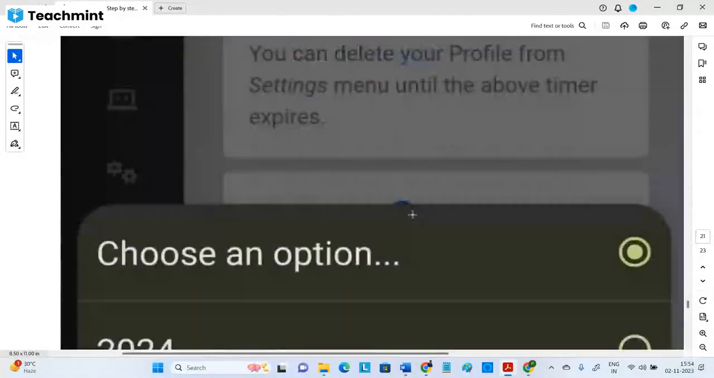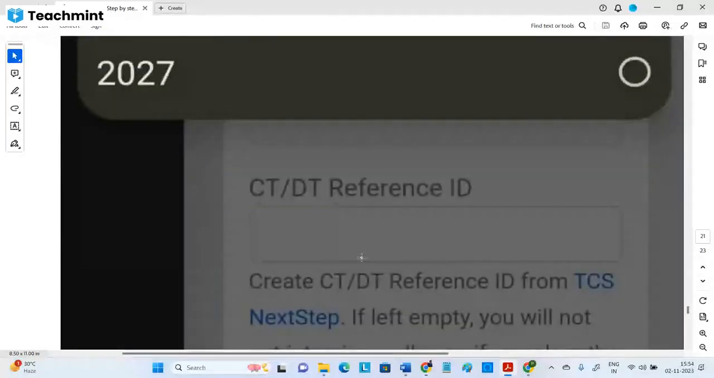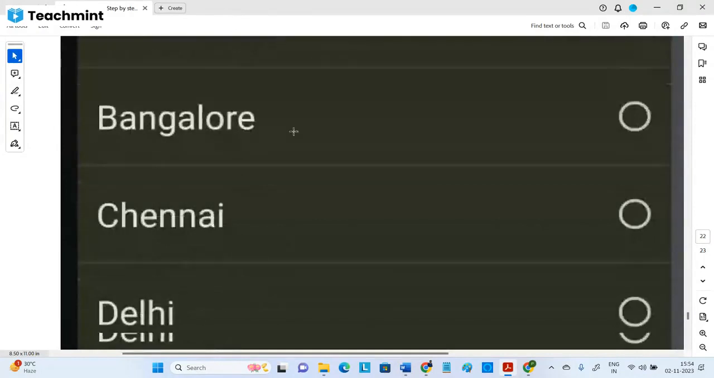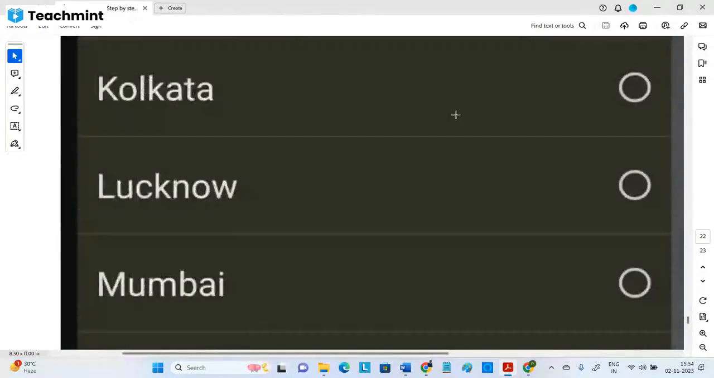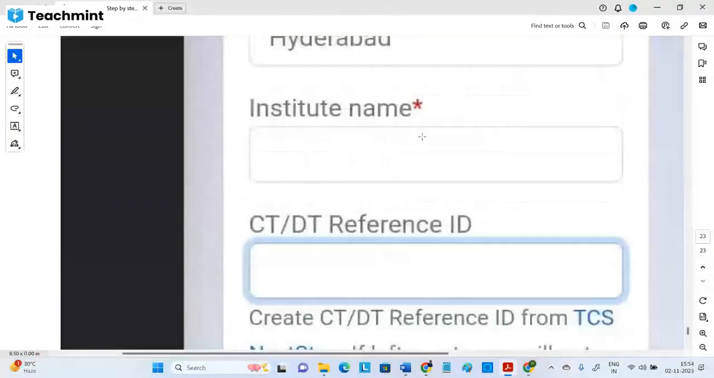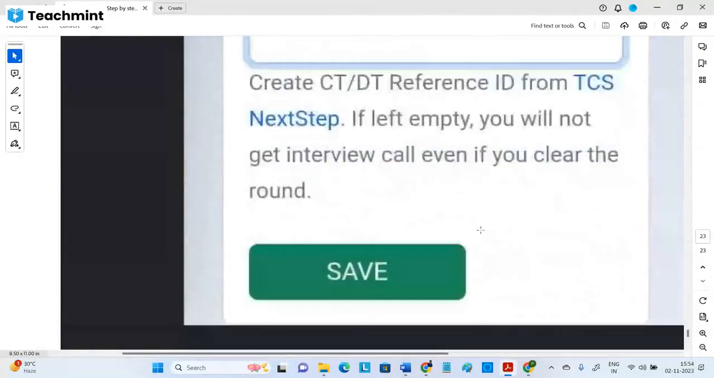Then you have to select which year you passed out. Right. Then the CT/DT reference number you need to enter. Where did you get this? Once the initial registration is done with basic details, they'll give DT 2023 or CT 2023, and so on. And you need to select a nearby location for the test, Hyderabad and all. Then you enter that CT DT number. So: which year passed out, nearby TCS location, our institute name, CT number, save, and then you have the submit button. Then it will be taken care of. Then you have applied for TCS successfully.